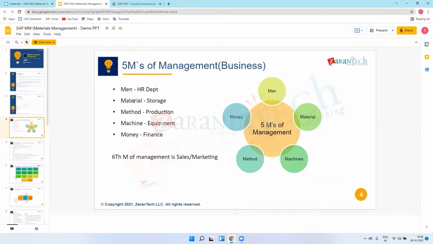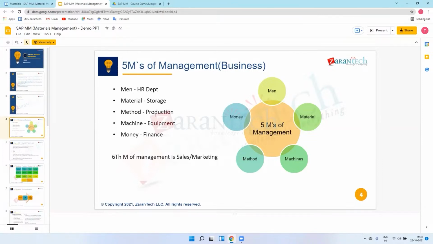Okay, no problem. In every industry or every business, there is 5M management. All businesses and industries run on this 5M management, that is: material, methods, machine, money. That means we need an HR department in our organization. If we have a production department, then we have to store our material, so production and storage are there.